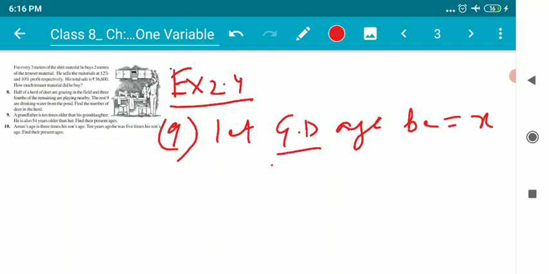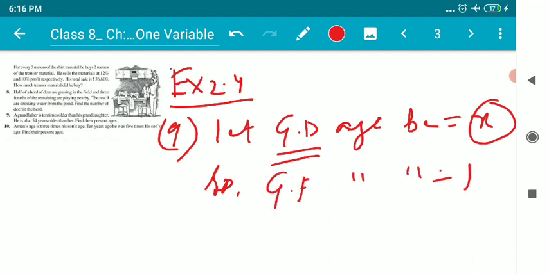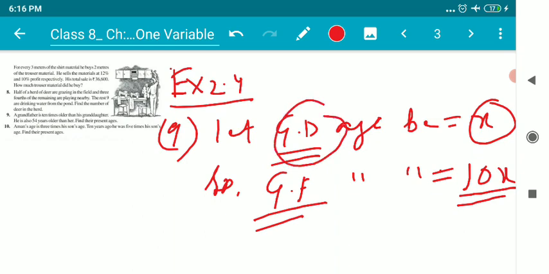If I take the granddaughter's age as x, the grandfather's age will be 10x. From where am I getting this 10x? From the question itself, it's mentioned it's 10 times the granddaughter. And he is also 54 years older than her, meaning the grandfather is 54 years older than the granddaughter.